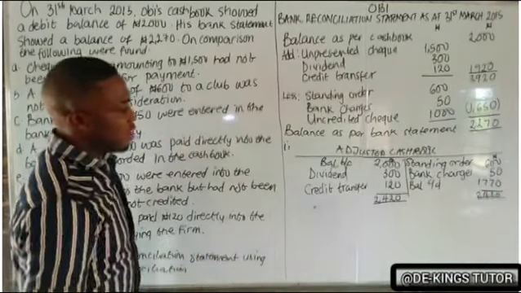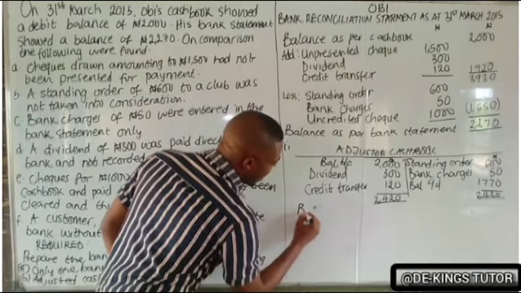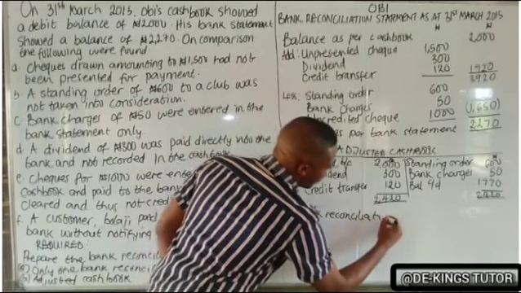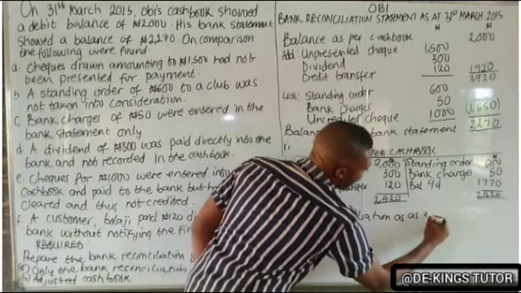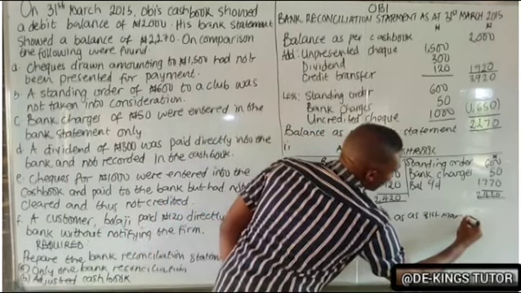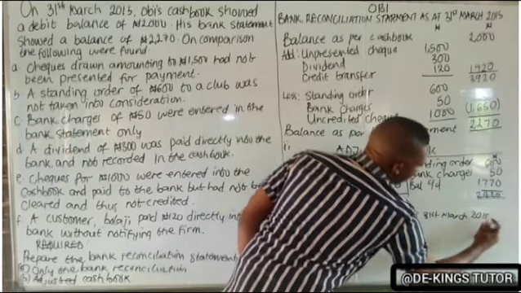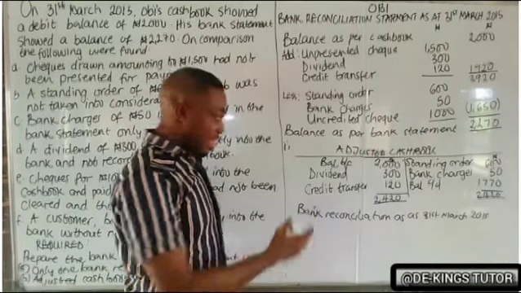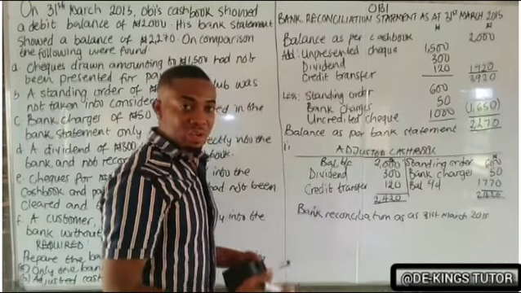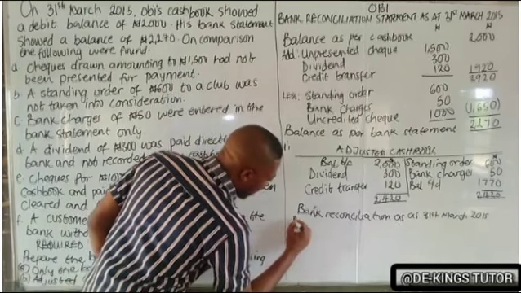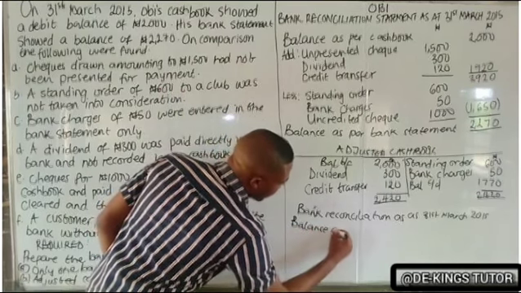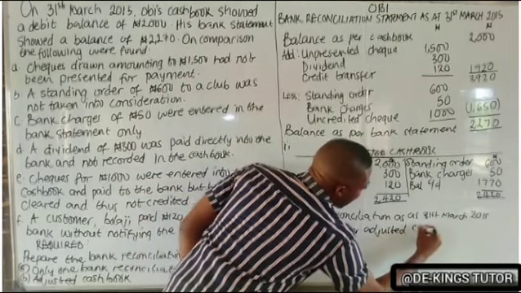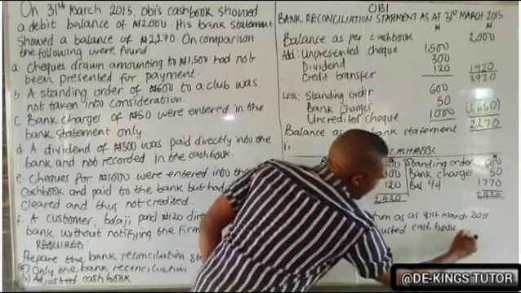So we'll now prepare the bank reconciliation as at 31st March 2015. Remember that what will appear here is only the balance as per adjusted cash book and the unpresented and uncredited checks. So we'll start with balance as per adjusted cash book.